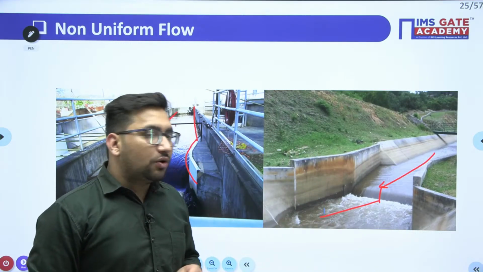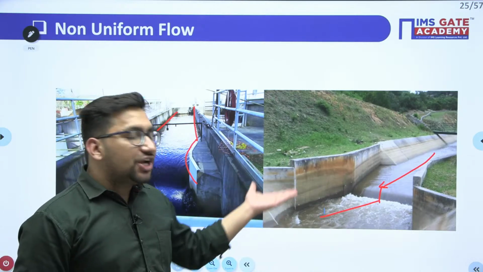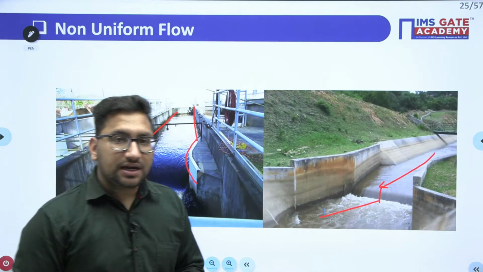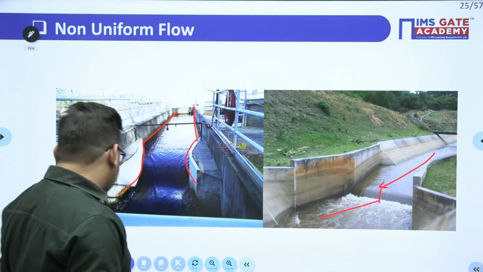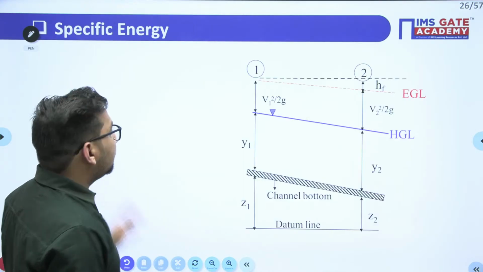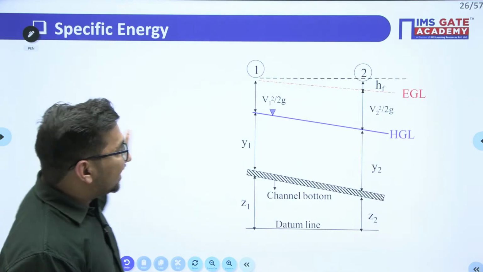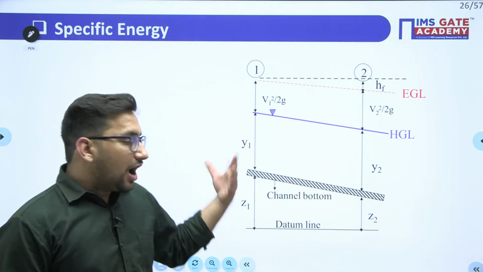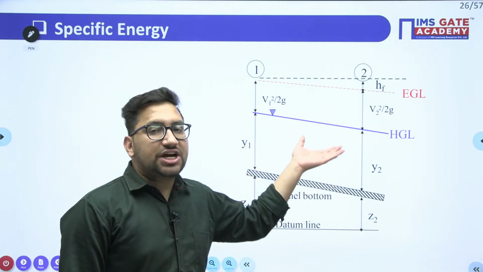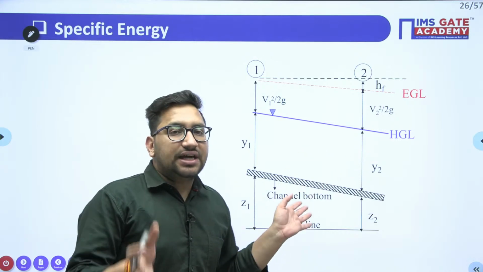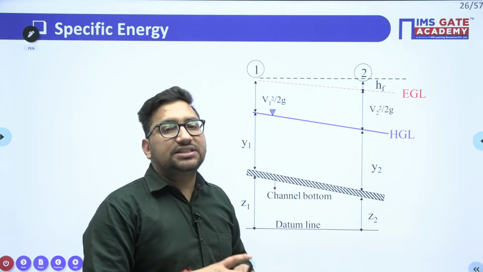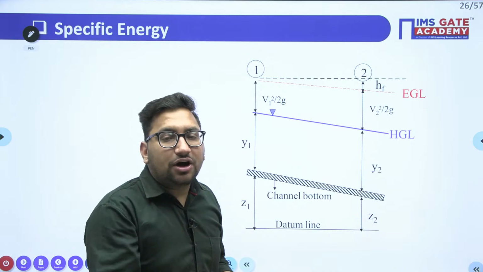So we need to find out the variation in this particular depth. Clear? How do we find out? We need to see how this energy is changing from one section to another section when there is a width contraction or when there is a contraction in the height of the channel.